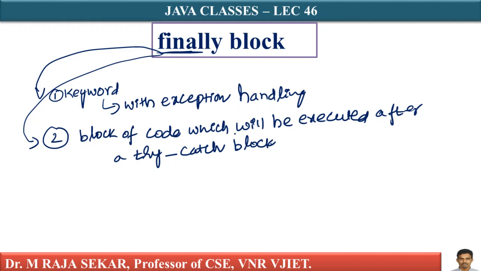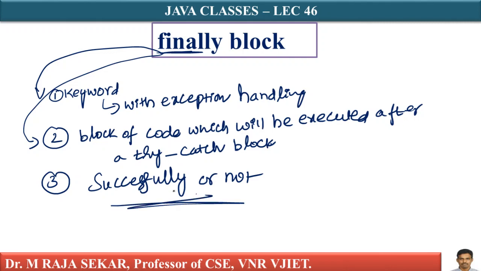Let me repeat. Finally is a block of code that will be executed after a try catch block. The finally block will be executed whether the catch block handles the exceptions successfully or not. That is important. What is this successfully or not? Let me repeat.